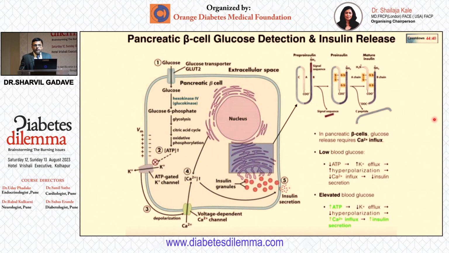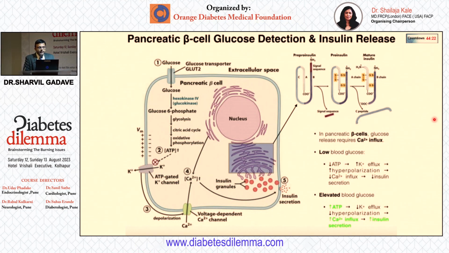For the first few slides, I will be touching upon the basics of insulin secretion. We just look at the basic physiology of how insulin is secreted in our body. So this is the beta cell. This cartoon shows the beta cell.